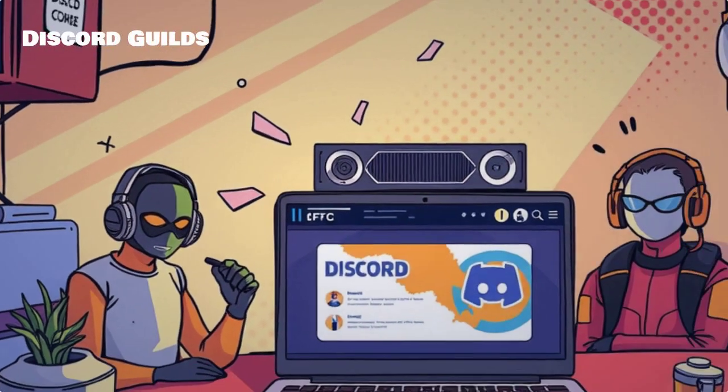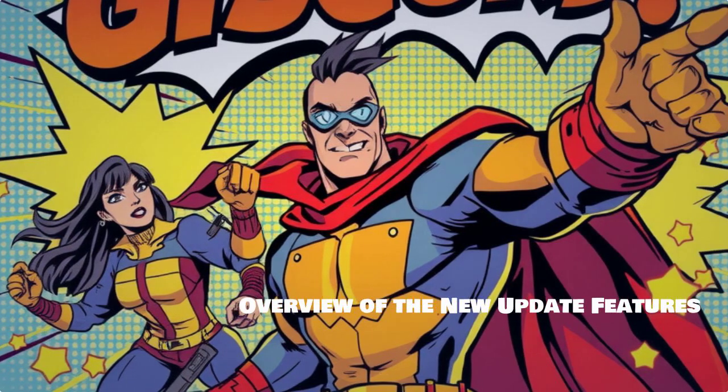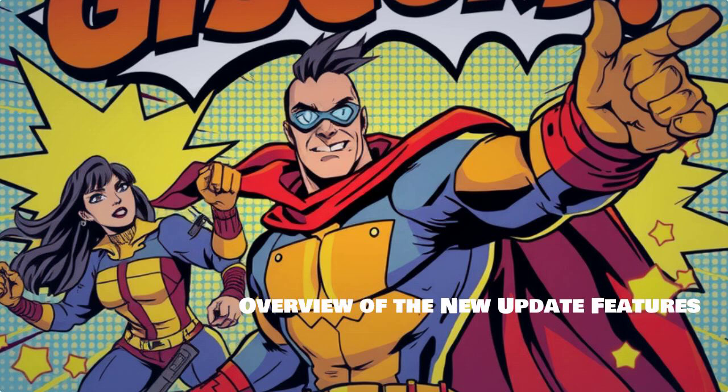Welcome to our complete guide on creating a guild on Discord in 2025. Let's dive into the exciting world of Discord guilds and their purpose. In this update, Discord has introduced some fantastic features for guild creation. Let's take a quick look at what's new.